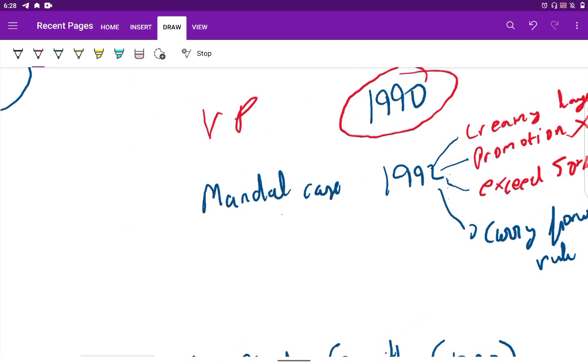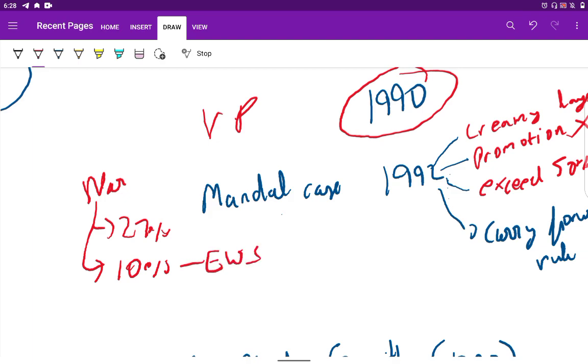So to cool this down, the Narasimha Rao government in 1991 or 1992, I am not sure about the date, proposed two solutions. That is, 27 percent reservation will be maintained, and in addition to that, 10 percent reservation will be extended to EWS.